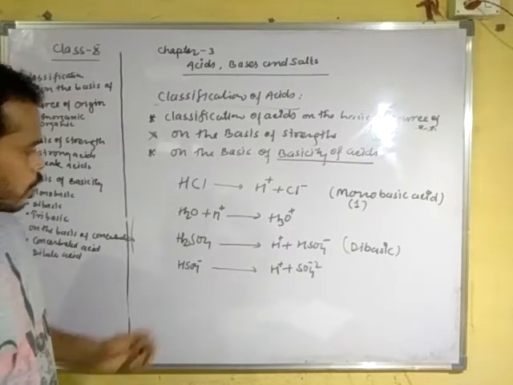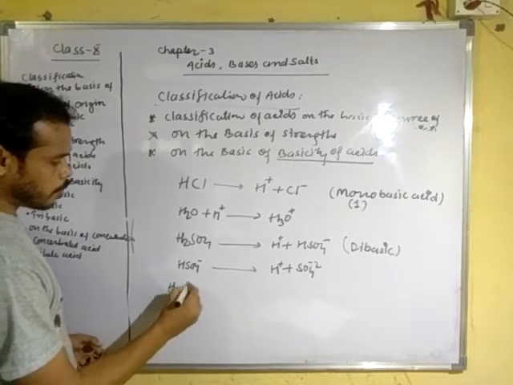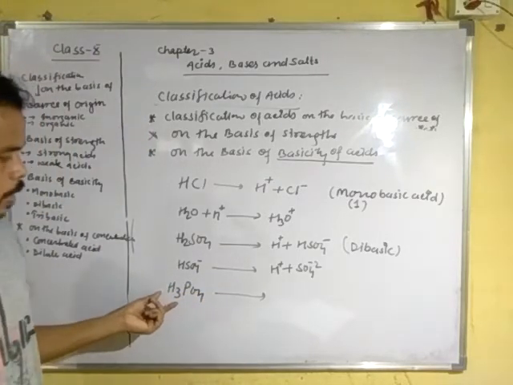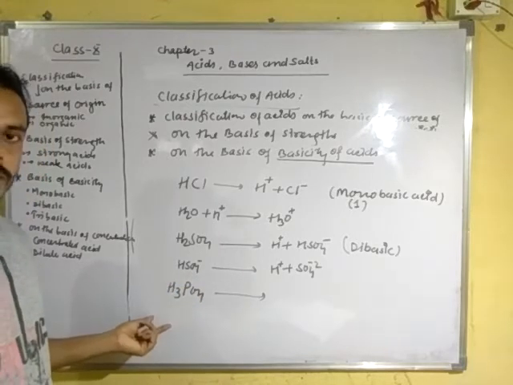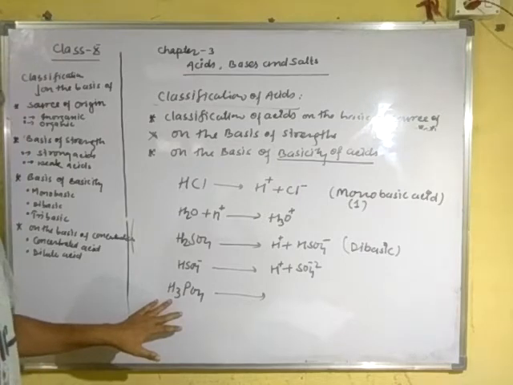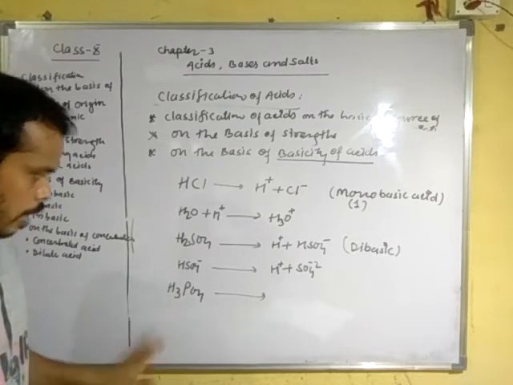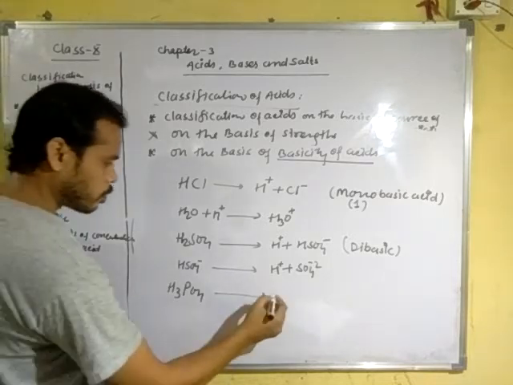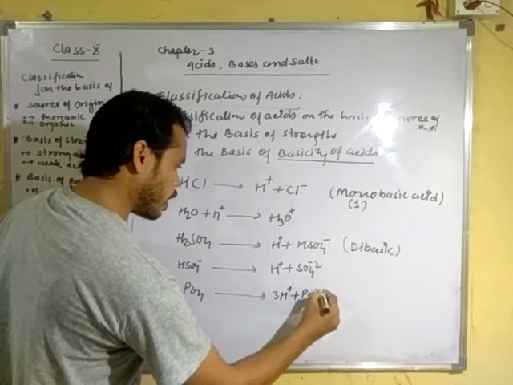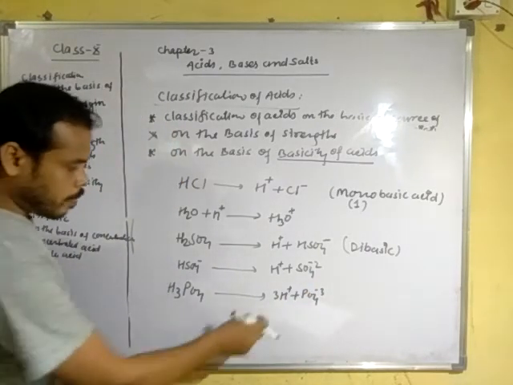So next one is tribasic acid. Suppose we are writing here H3PO4. You can see 3 hydrogens are present in this molecule, and all 3 hydrogens can be replaced to form 3H positive and PO4 3 negative.